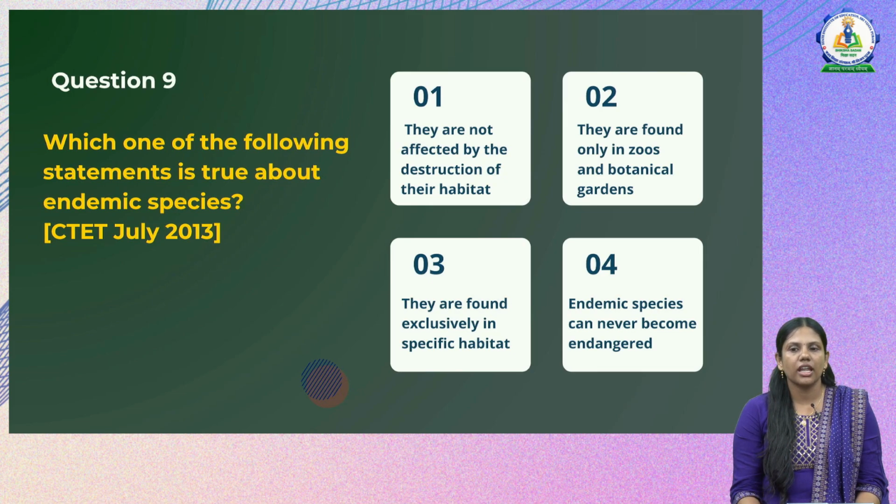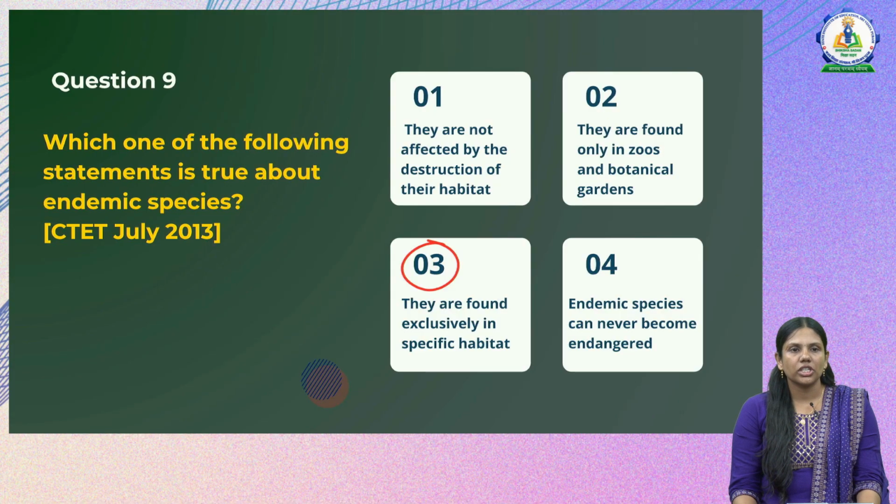Let us see the fourth option. Endemic species can never become endangered. If the habitat is lost, they can also become endangered, and it can also lead to extinction. So option 4 is also incorrect. Hence the correct answer is option 3, they are found exclusively in a specific habitat. That is, endemic species are particular to one region.